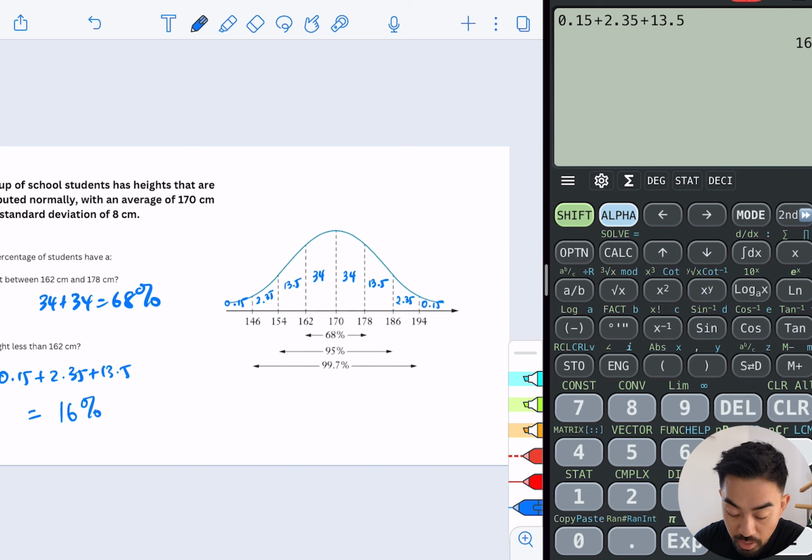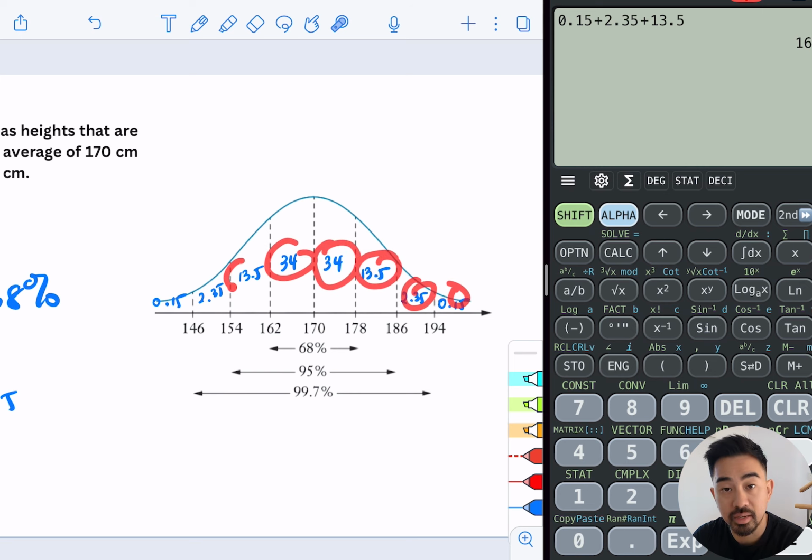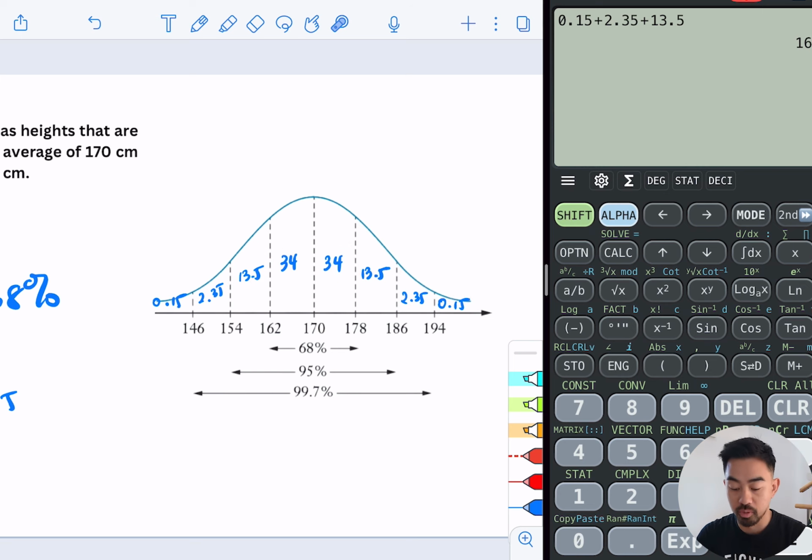Okay, so before we move on, I just want to stress the importance of remembering these numbers. It just makes it easier to work these questions out, because a lot of the time you're only going to get these three numbers, which is normal, 68, 95, 99.7, but I think it's just easier to remember these four and apply it to the other side, because remember, it's mirror image.